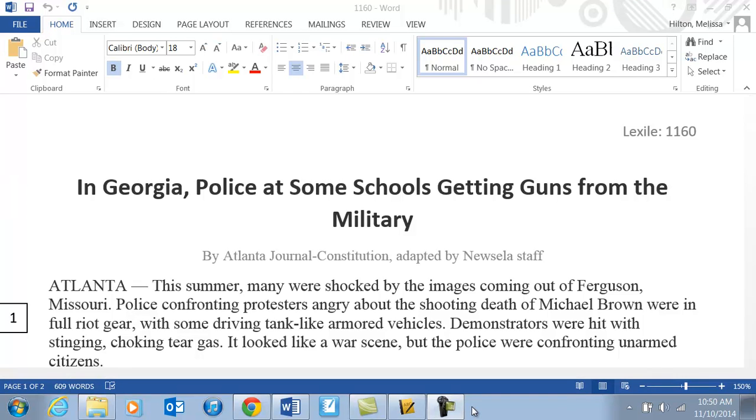Okay, for this article you need to make sure that you have two different colored highlighters. One color will be used for part 1 and the other color will be used for part 2. And you also need to make sure that the article in front of you is a Lexile 1160. Make sure it's a Lexile of 1160.